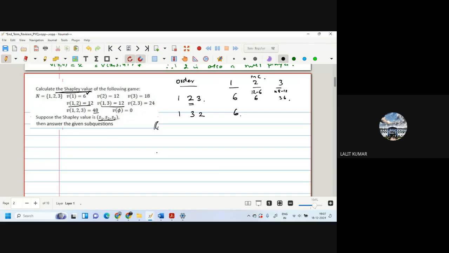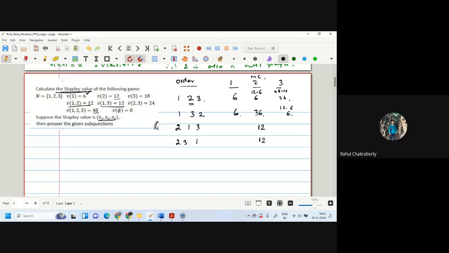Here the value of 1, 3 is also 12, so this also becomes 12 minus 6, which is 6, and this also becomes 36. Now we go to 2, 1, 3 and 2, 3, 1. We first write the values of 2. The value of 2 is 12.